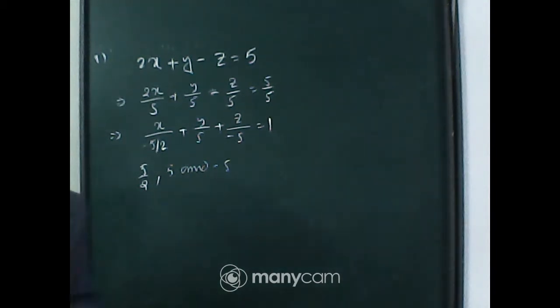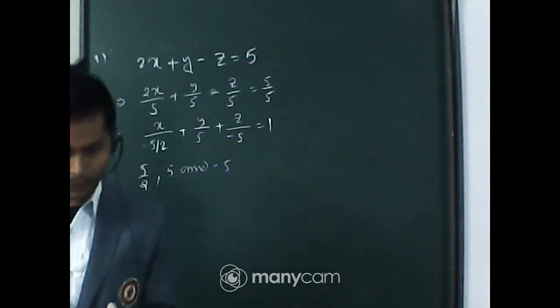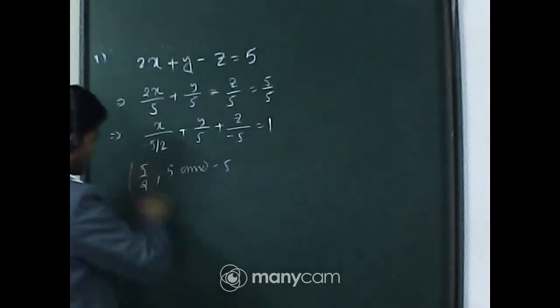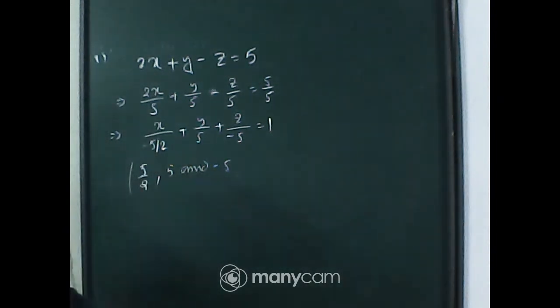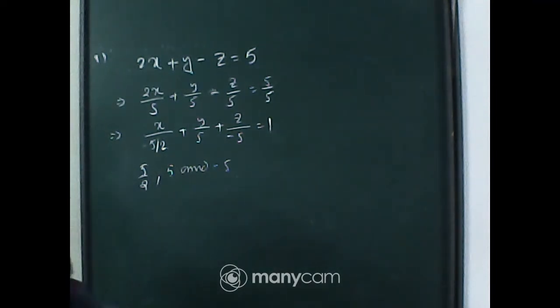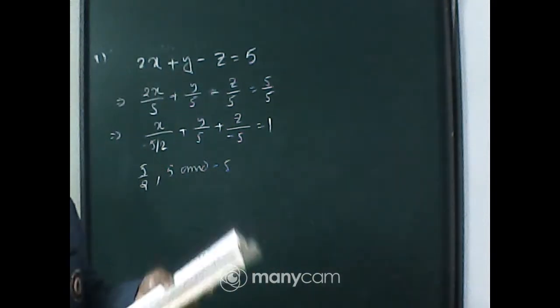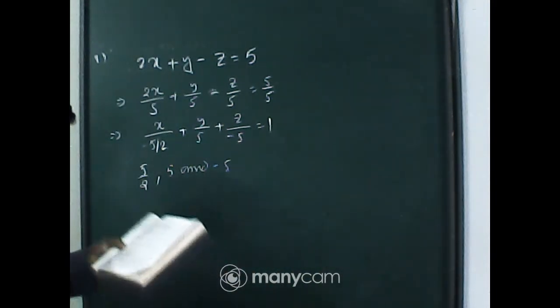Yes, 5 by 2, 5, minus 5 are the intercepts cut off by the plane with the coordinate axes. But Payal, do not use the bracket here. If you use the bracket, it represents a coordinate, so don't use the bracket. Question number 7, I think you don't have any problem.